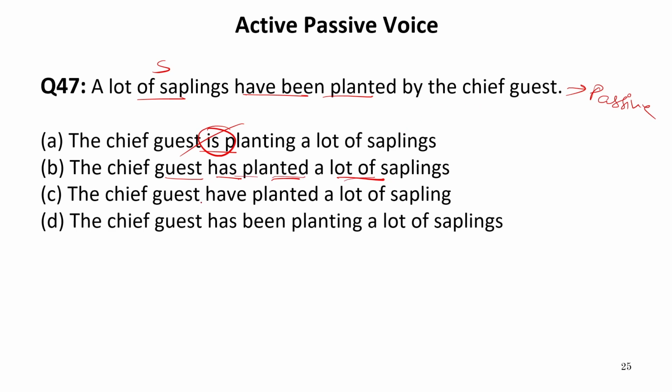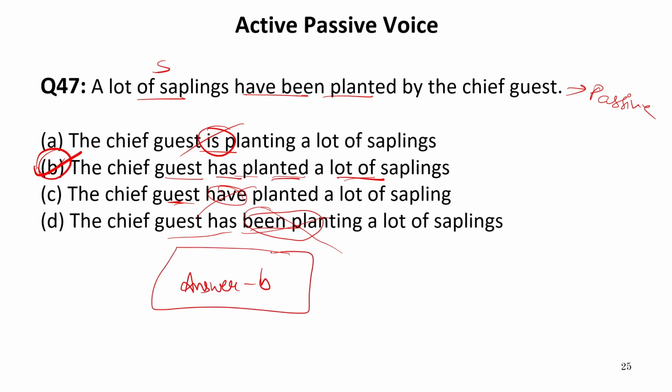Now let us move to the next one. Chief guest is singular, we cannot write "have" with it. Chief guest has been planting, no, because this is not present continuous tense or present perfect continuous tense. We have present perfect tense, therefore our answer is B. So this is again very simple, our answer is B. Now let us move to the next one.